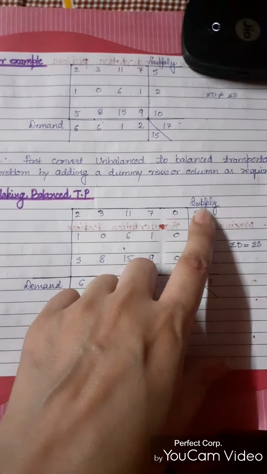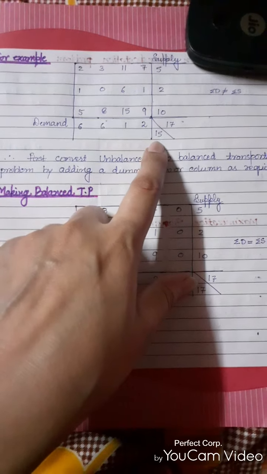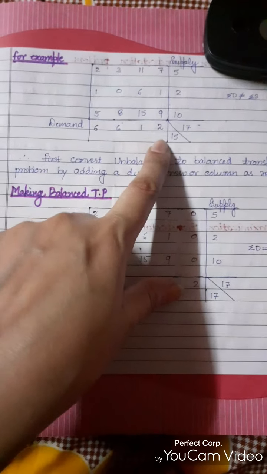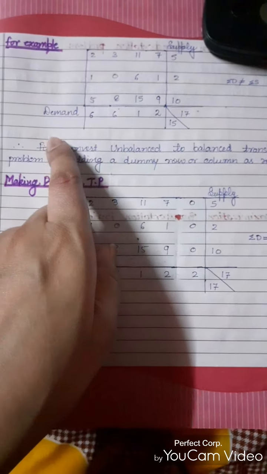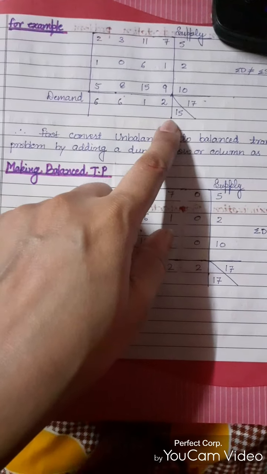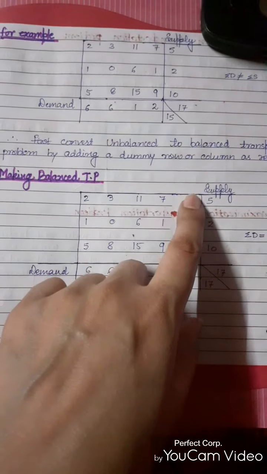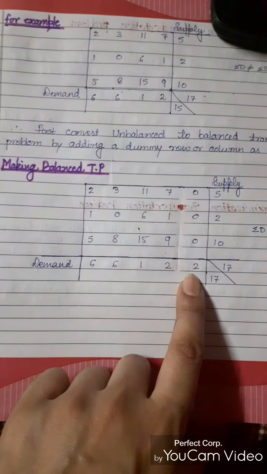So we check that supply is 17 but the demand was 15. So the scarcity was in the demand, right? So we need to add a dummy column because the demand is short. So we have added 2 along with this column with 0 elements, right?